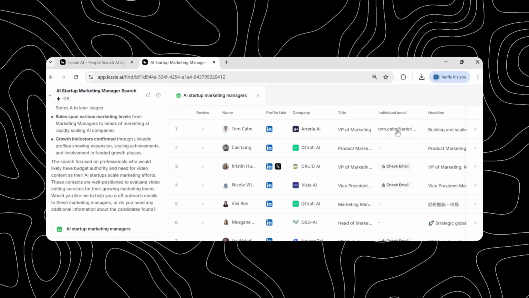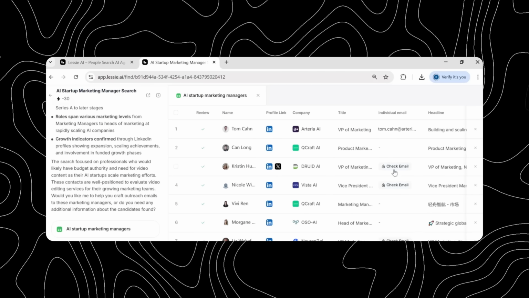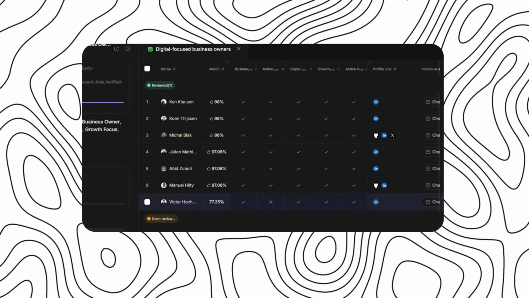The reasoning feature allows Lessie AI to analyze your saved contacts more deeply. It looks at each profile and helps you identify who has the highest potential and who you should prioritize first. You can analyze your entire list or just a selected group of contacts.